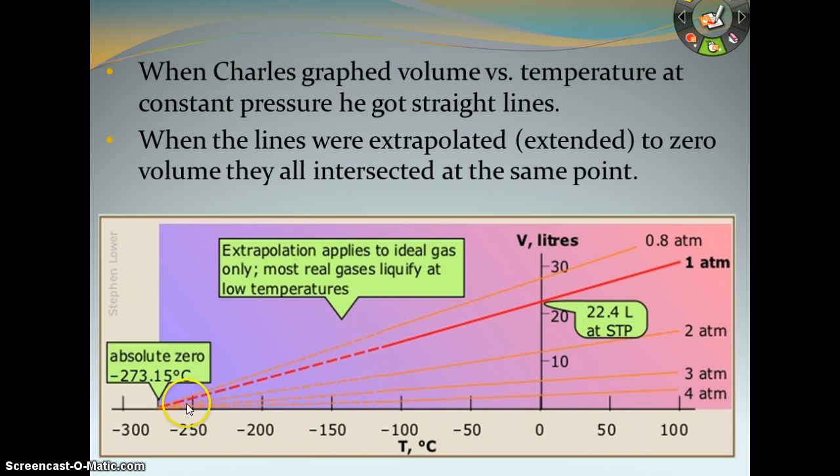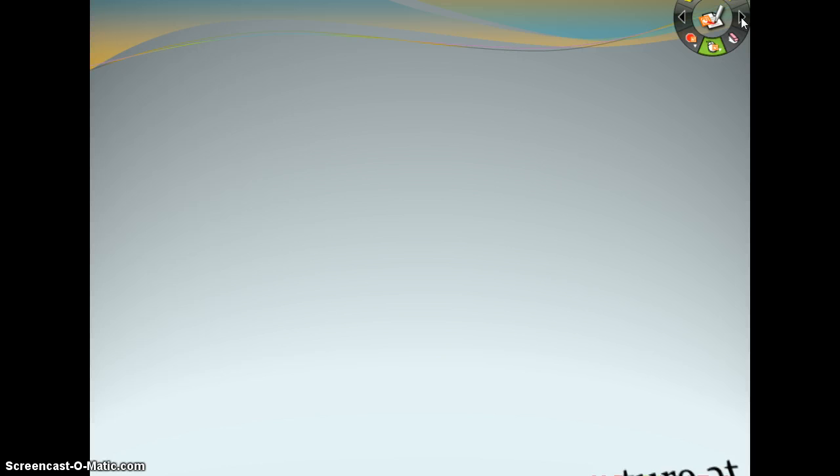So these dotted lines, this is the extrapolated part. Remember we said that below a certain temperature, gases are going to condense or freeze. So you're not going to have a gas anymore, you'll have a liquid or a solid. So he had to estimate what was going to happen at this point. So he took the slope of the curve that was already occurring and kept going with it and found that all of these gases cross the temperature line at the exact same point, which is negative 273 degrees Celsius, or we know it as 0 Kelvin.